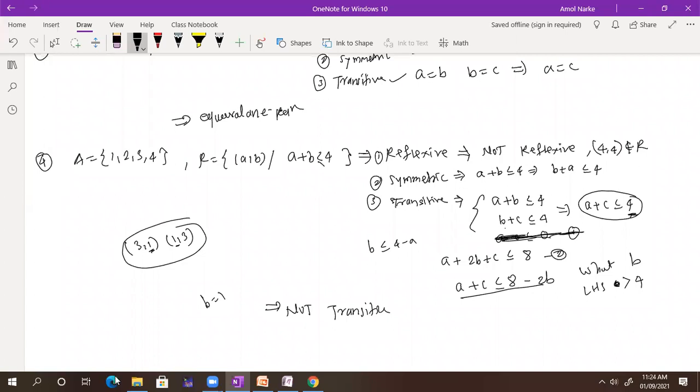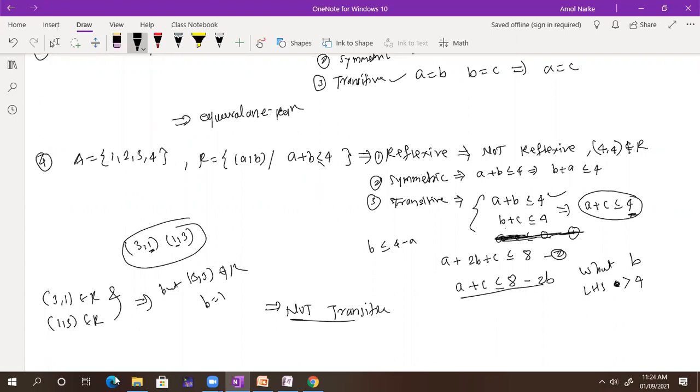Whether 3, 1 is less than or equal to 4. Yes. So 3, 1 belongs to the relation. 1, 3 also belongs to the relation, but 3, 3 does not belong to the relation. That's why it is not transitive.